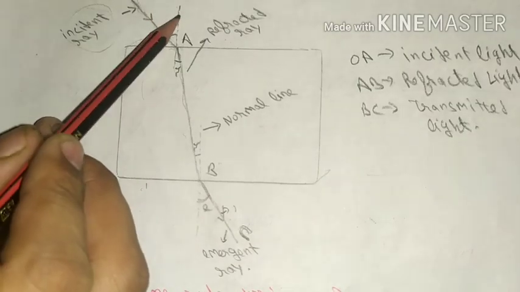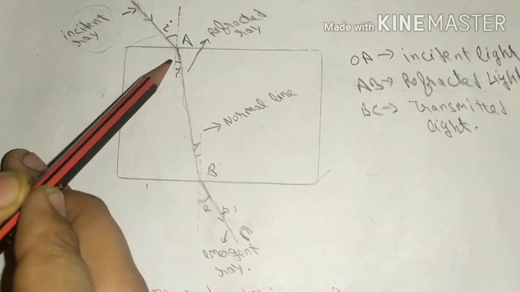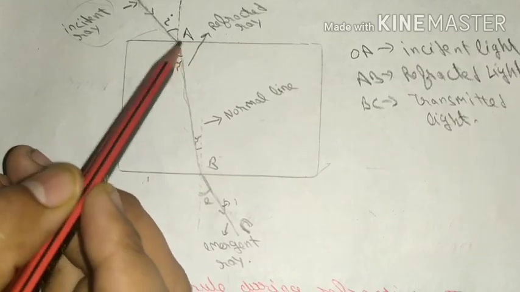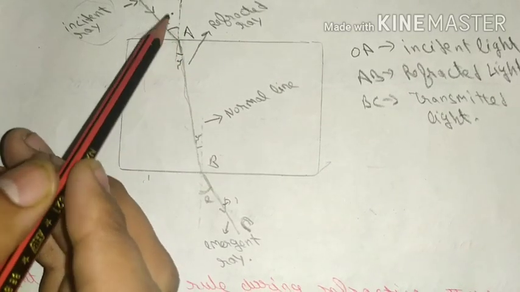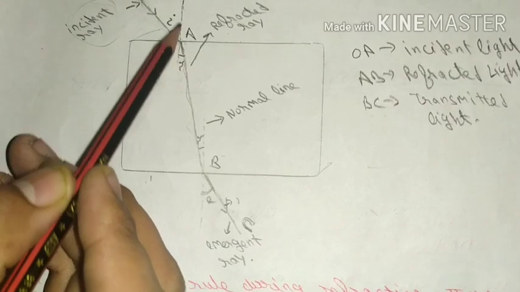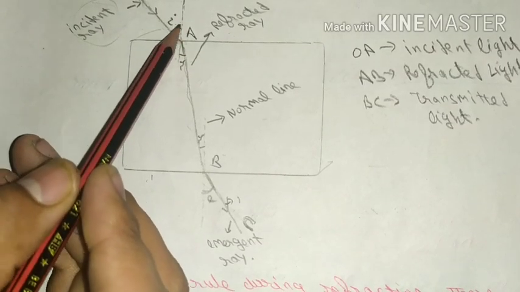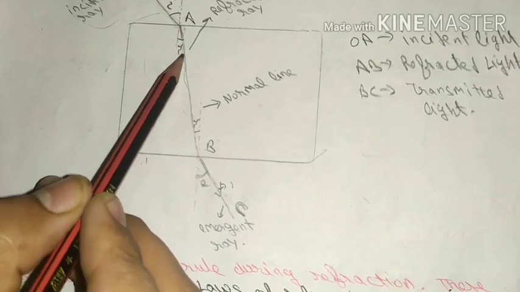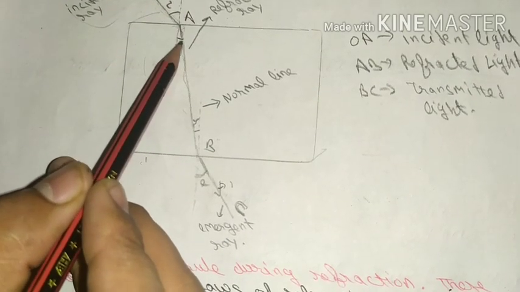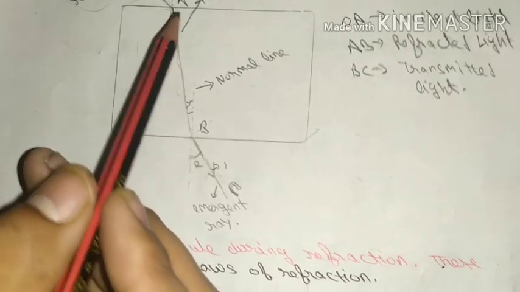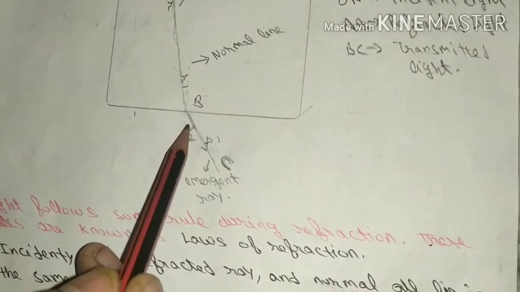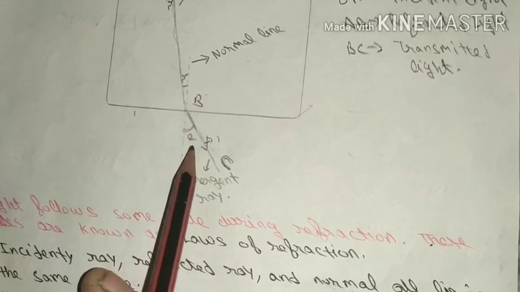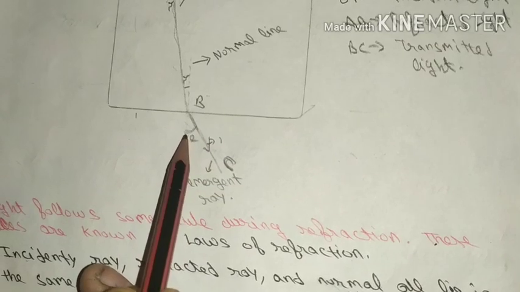And this dotted line you can see, this is the line which is perpendicular to the surface. So it is known as normal line, and the angle made by this incident ray with this normal is known as angle of incidence, and the angle made by refracted ray with this normal is known as refracted angle, and the angle which the transmitted ray makes with this normal line is known as angle of emergence.